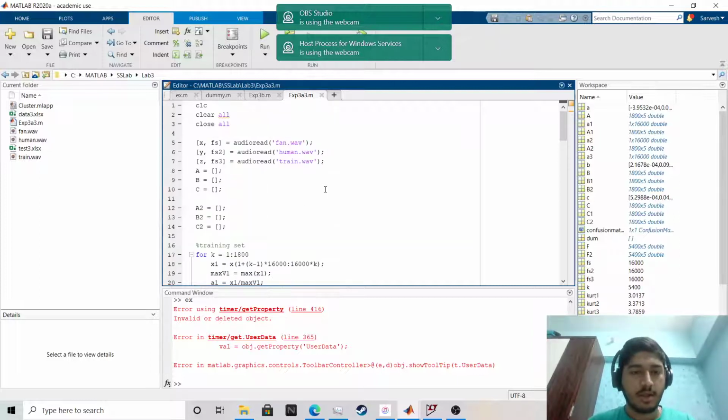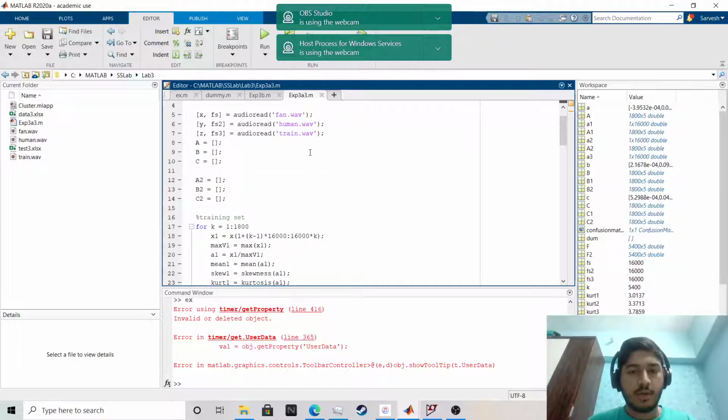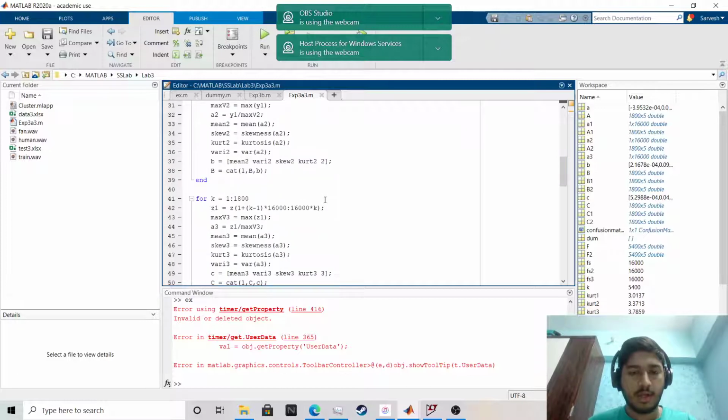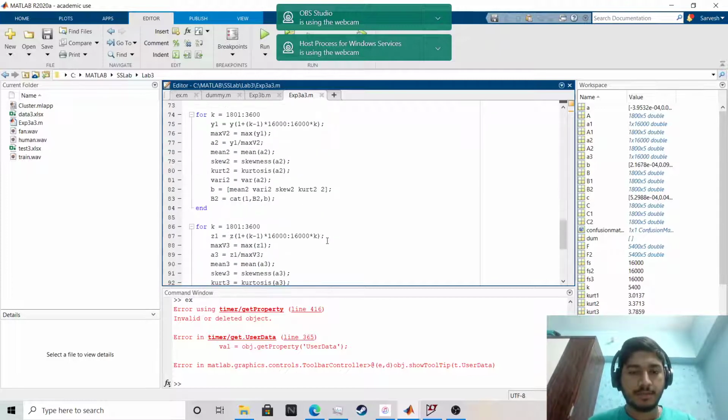Like this is first one, fan. For fan it's 1, for human it is 2, and for train it is 3. So this is 1, 2, and 3. Same for the test set.